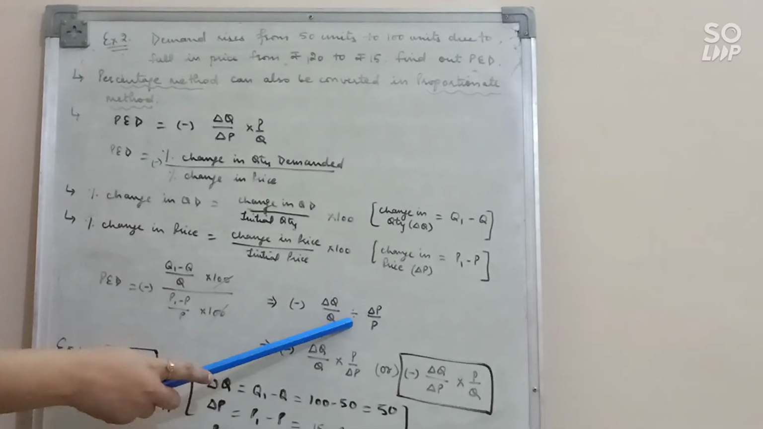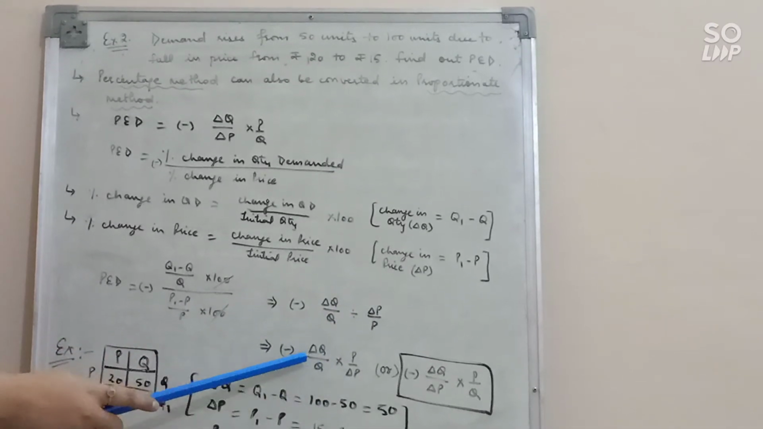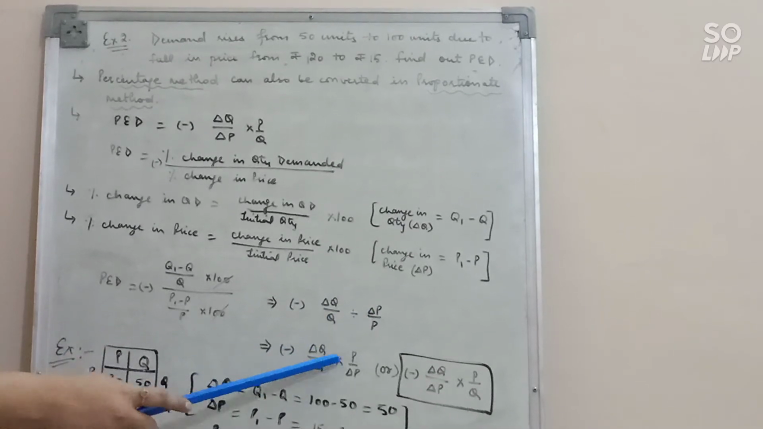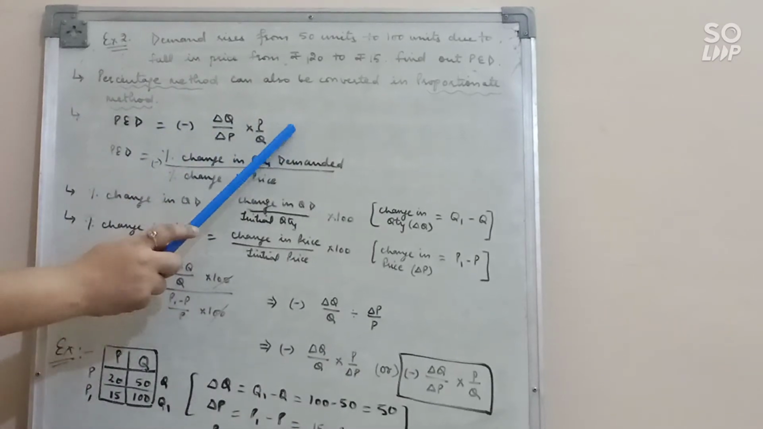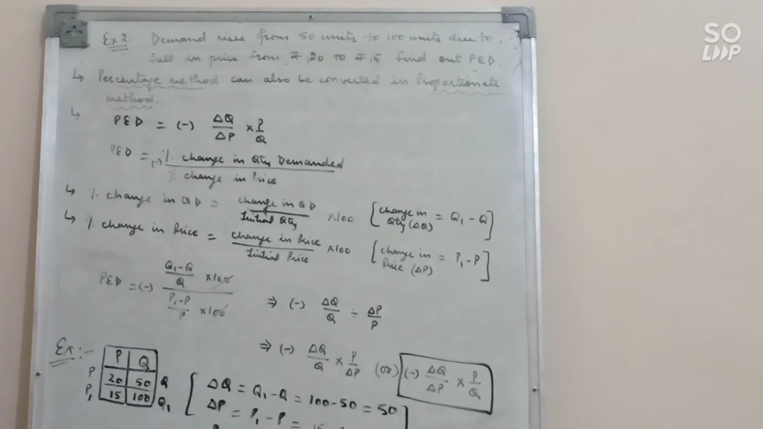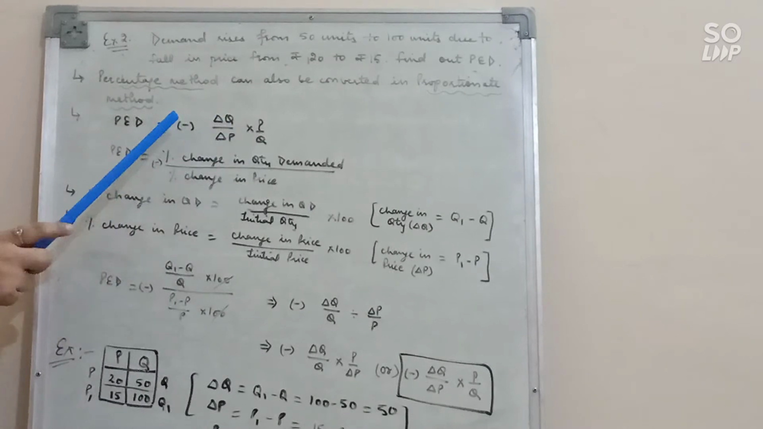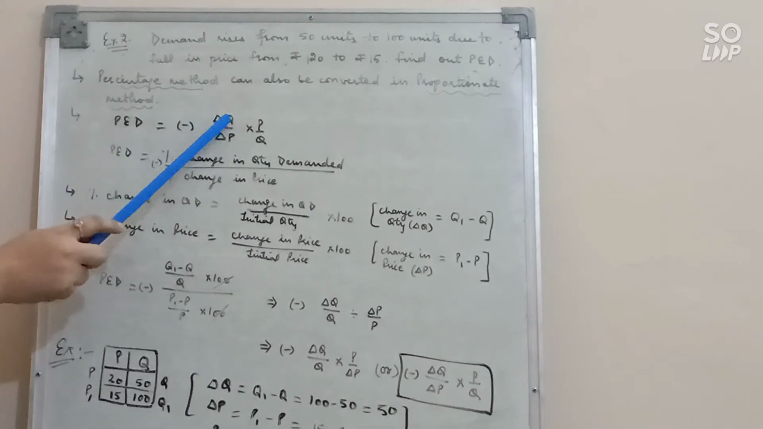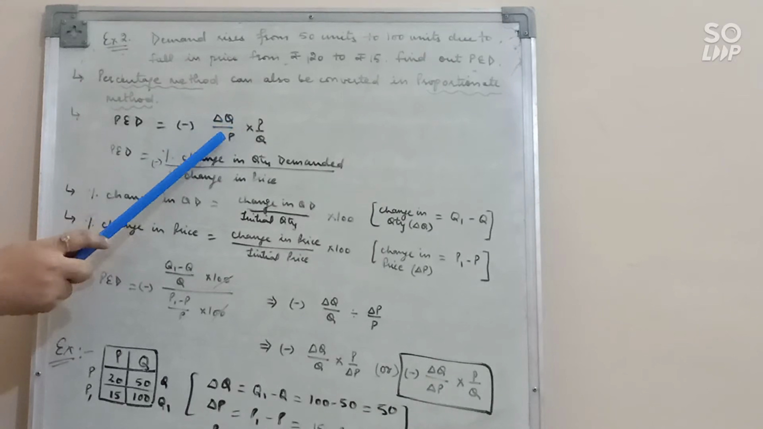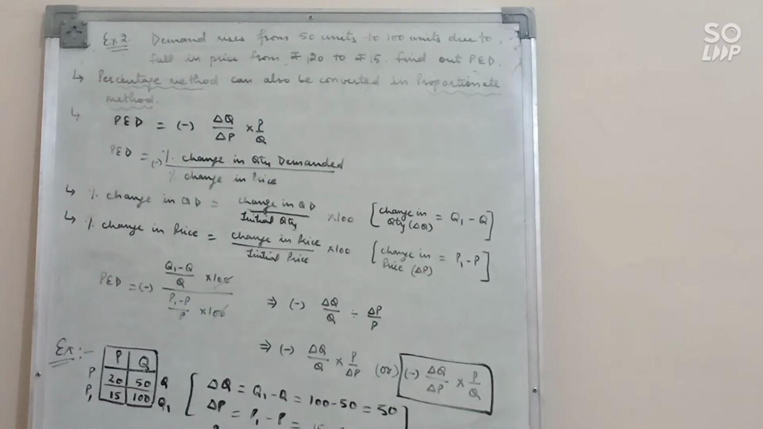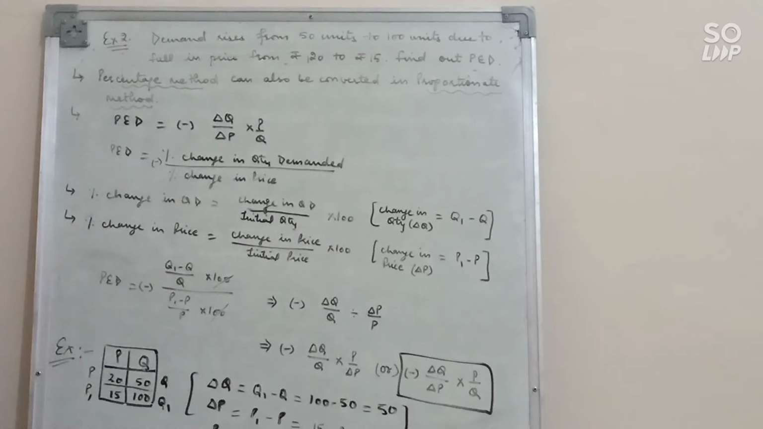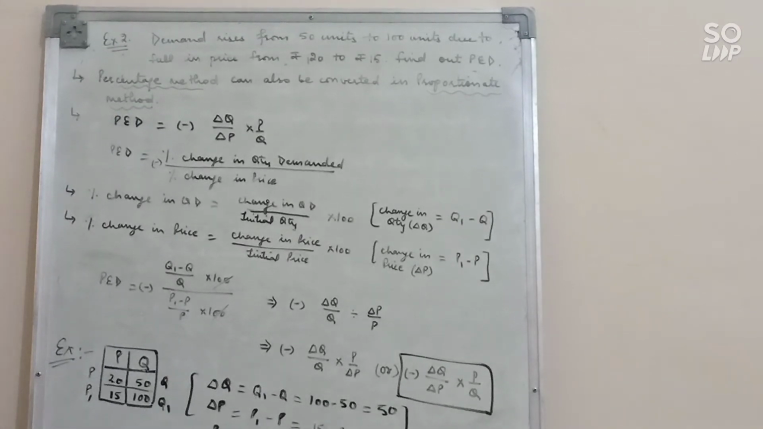So when you convert this divide sign into multiply, we write delta Q upon Q into P upon delta P. So we have this formula. You need to learn this second formula. You will use this formula if the information is given in rupees and units. Then you can find PED with the proportion method. So learn the formula: minus delta Q upon delta P, that is change in quantity upon change in price, into P upon Q. This P means original price, this Q means original quantity, that is initial price or quantity. Clear? So this way we have two formulas, one percentage and second proportionate.